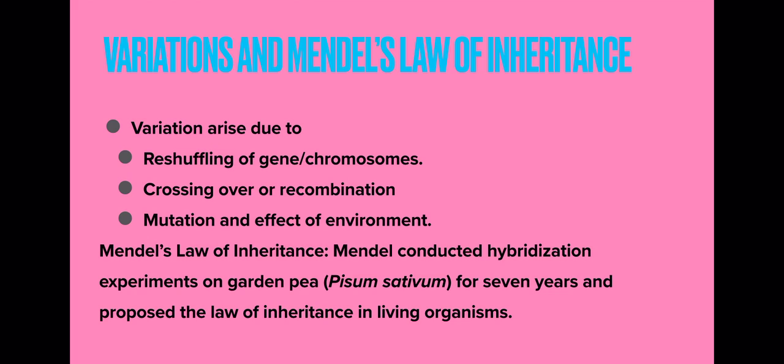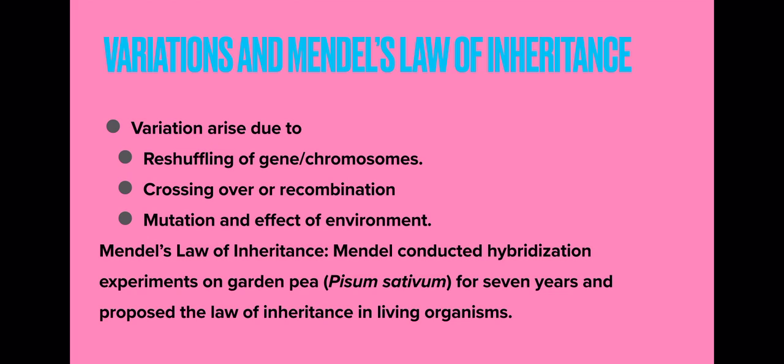So these are two different traits of the same character, here color, white and violet. When you cross these two different colored flowers, you will get a hybrid, right?